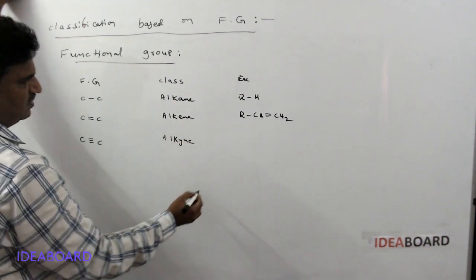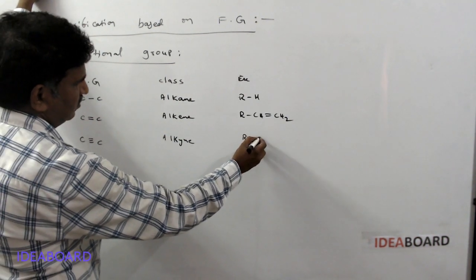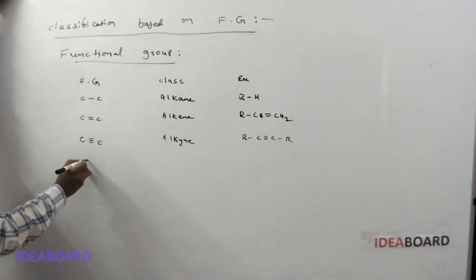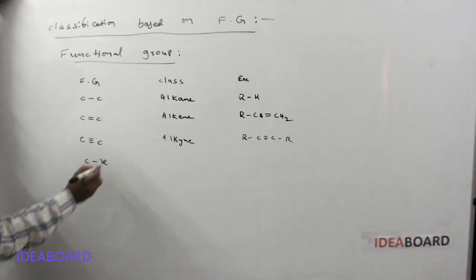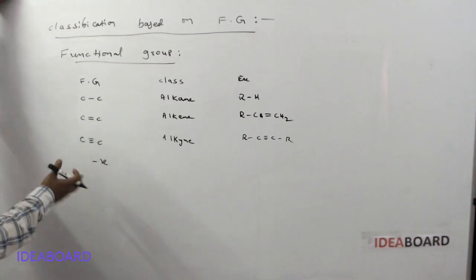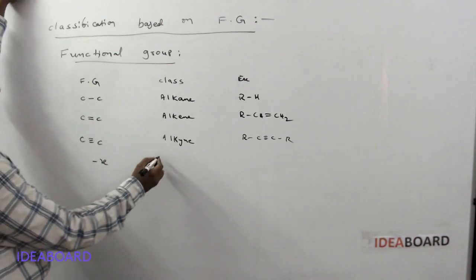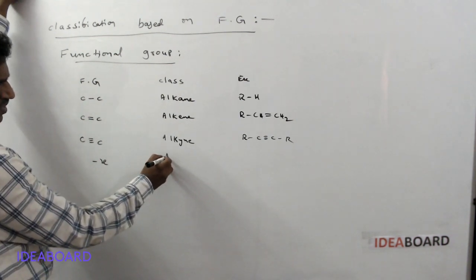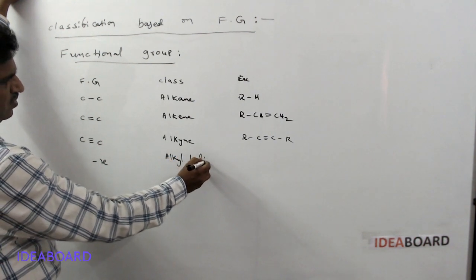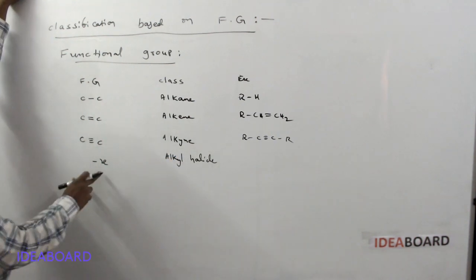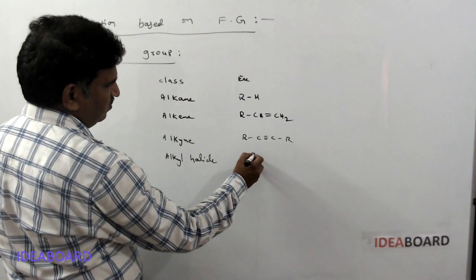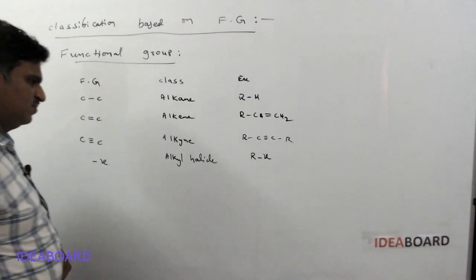Example: RC≡CR. Next, X is the functional group. These are called alkyl halides or haloalkanes. X means a halogen: fluorine, chlorine, bromine, iodine. Example: RX.